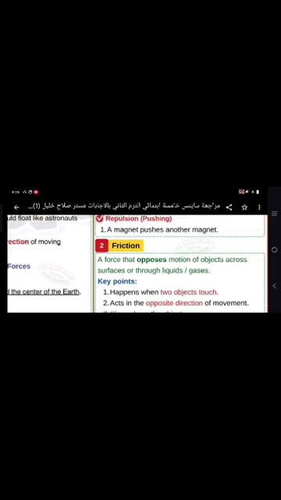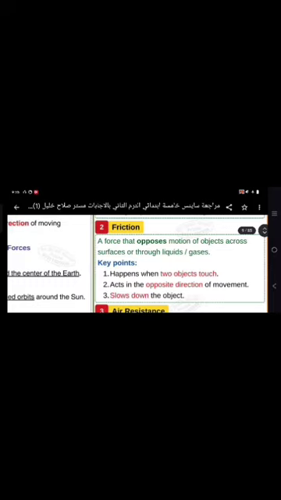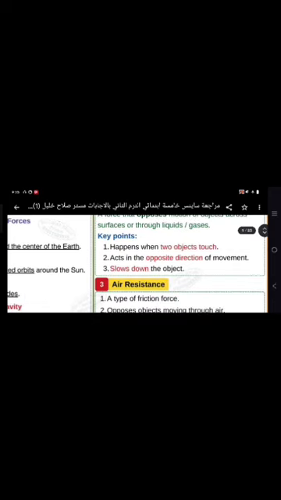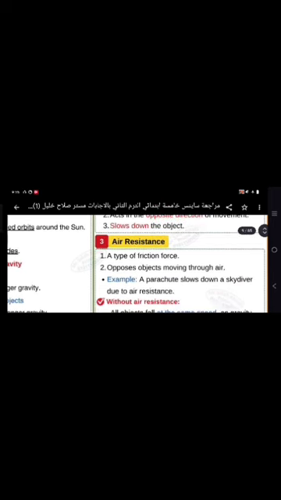Force number two, friction: a force that opposes the motion of an object across a surface or through liquids or gases. It opposes the motion of the object, or slows the object's speed. It happens when two objects get in touch together. It acts in the opposite direction of movement, and it slows down the speed of the object.